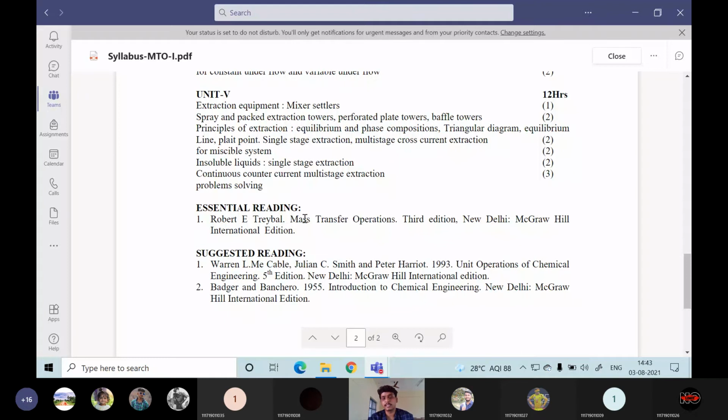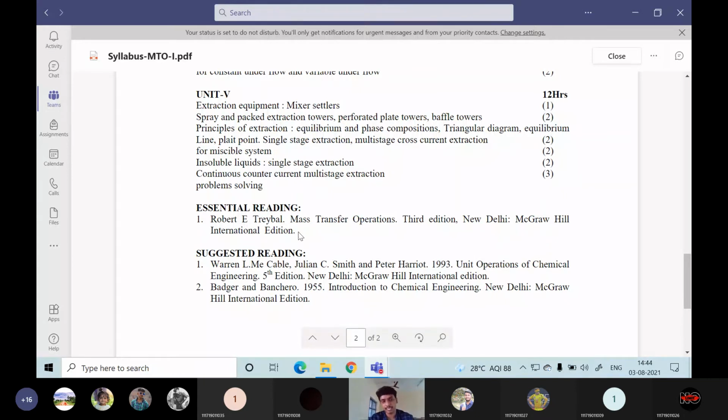As a supplementary, you can read some suggested readings like Unit Operations of Chemical Engineering by Warren L. McCabe, Julian C. Smith, and Peter Harriott. We will call this the McCabe book. You might have seen that book in the fluid mechanics course. You can take the same book, preferably the 5th edition. Every topic will be there. The prescribed book is the Treybal book only, but as a supplementary you can use these two books. The next one is Badger and Banchero, Introduction to Chemical Engineering, also published by McGraw-Hill International Edition. So you can use these 3 books.